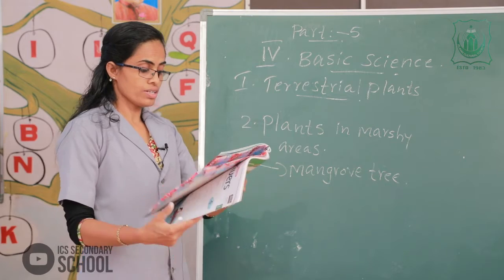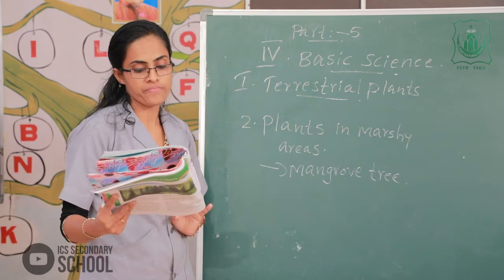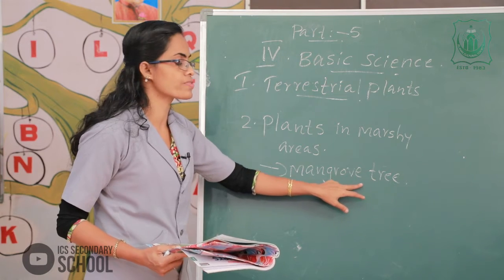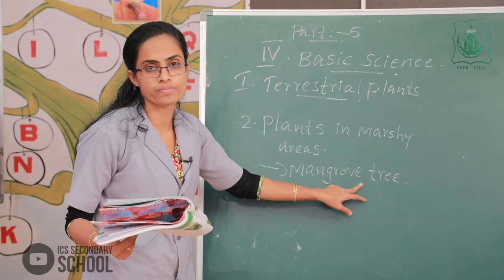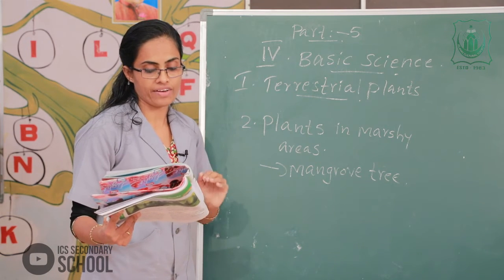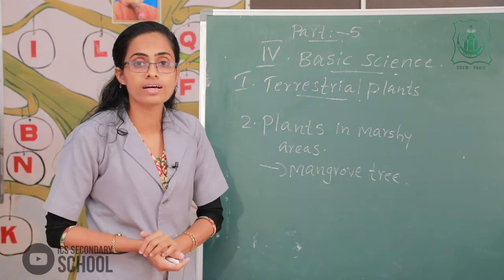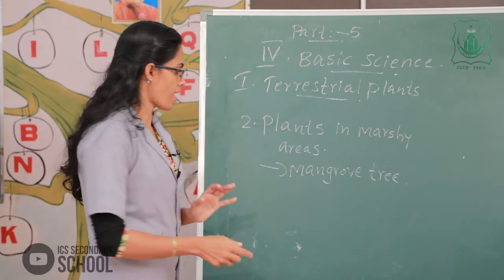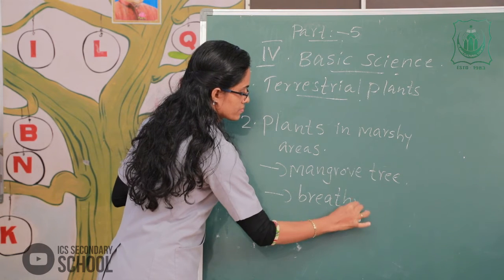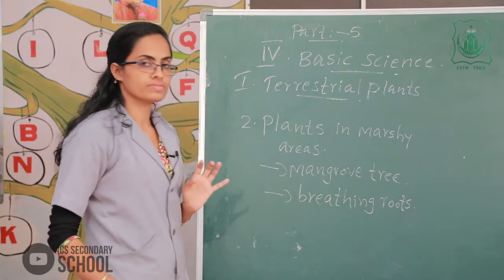In your textbook, the roots of a mangrove tree do not get air from the soil. To get air, they grow out of the soil and water. These roots are called breathing roots. The important one, breathing root. Clear?